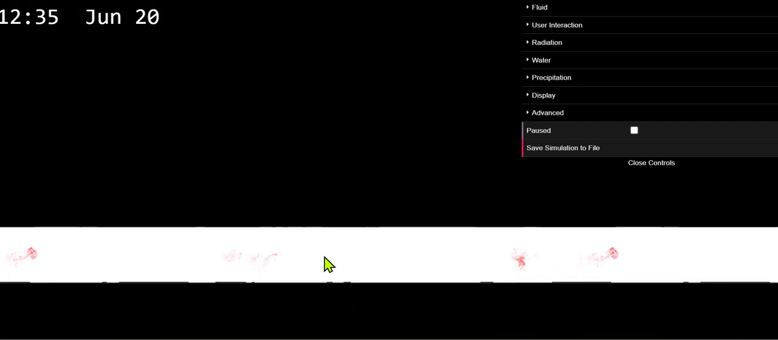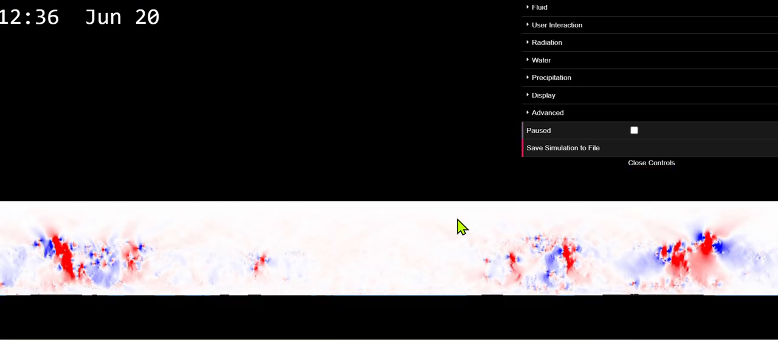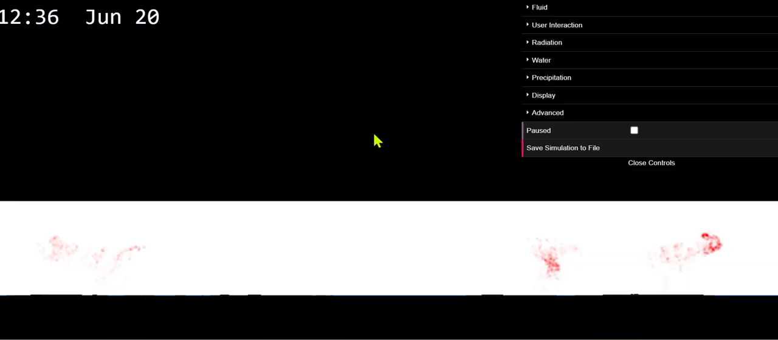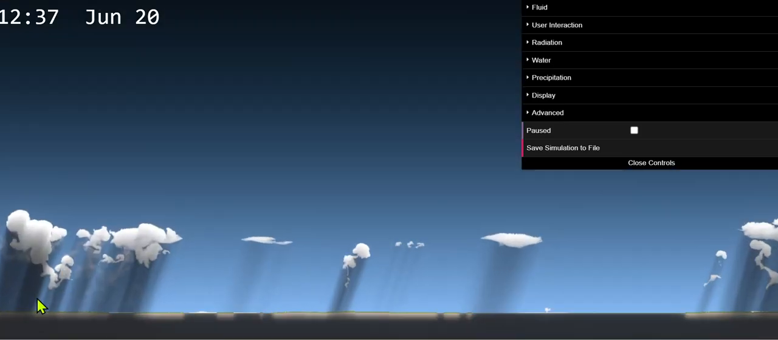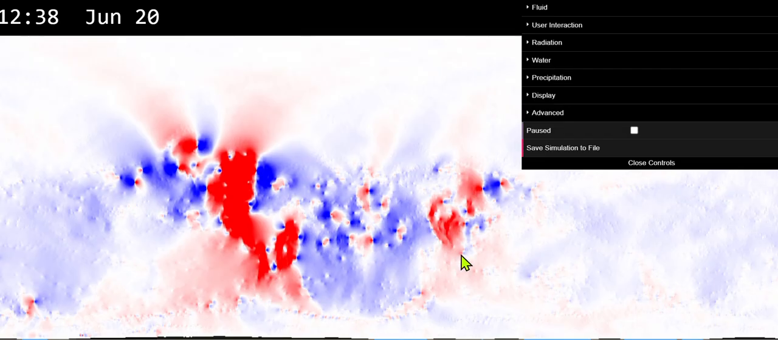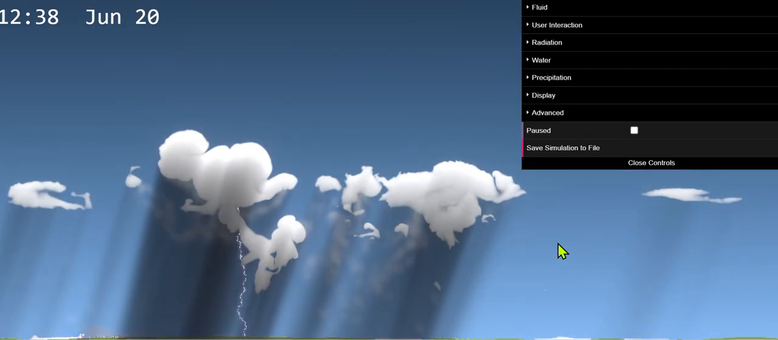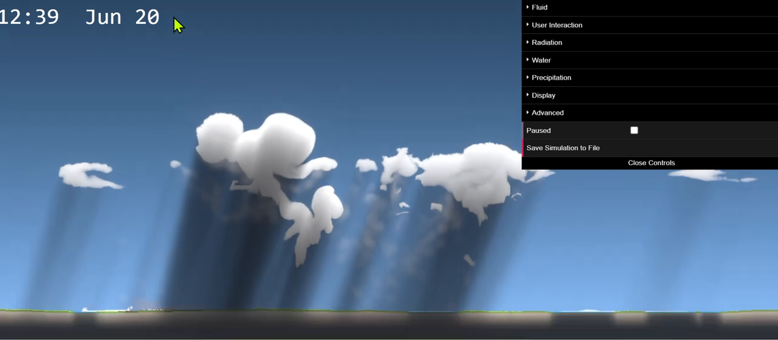Let's see. This is quite a wide map. I usually don't go that wide. As you can see, the water vapor is moving. Okay, this one looks violent. See that? That's lightning. Congratulations.